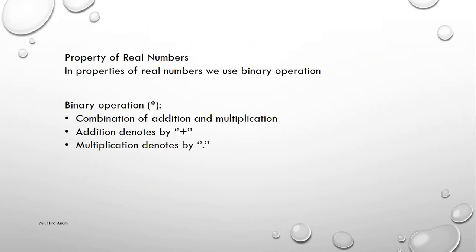Property of real numbers. In the property of real numbers, we use binary operations. Binary operations are made of addition and multiplication. Addition means 1 plus 2, 2 plus 3, 4 plus 5, 5 plus 8. This is addition. Multiplication: 1 multiply 2, 3 multiply 4, 5 multiply 6, 7 multiply 8. This is multiplication. Addition and multiplication make binary operations. A binary operation we can denote by an asterisk.